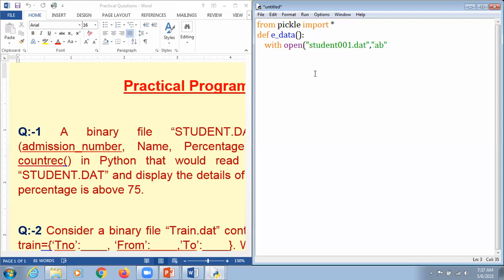Can anybody give me a response in the chat box, what is the meaning of AB, if you don't mind? Yes, very good, very good.